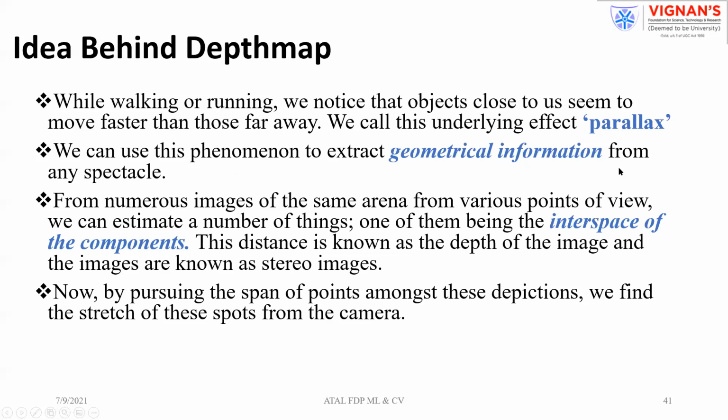Once you have the geometrical information, we call it the interspace of the components: how components are spaced, the interspace between the different components. This interspace is also known as the distance or depth of the image, and these images are known as stereo images. Based on the interspace, you can create the image. That is the basic fundamental principle lying in the depth map.